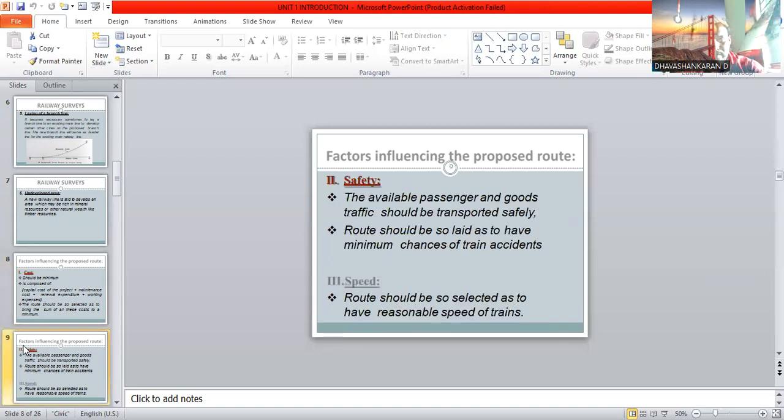The next one is safety. The next one is speed. These are also considerable factors.